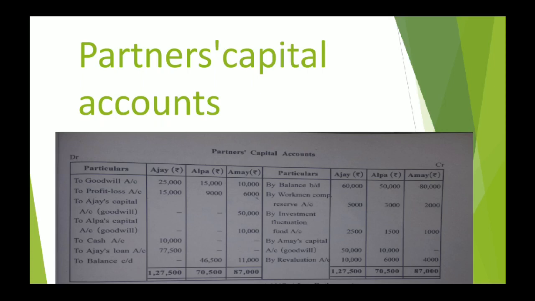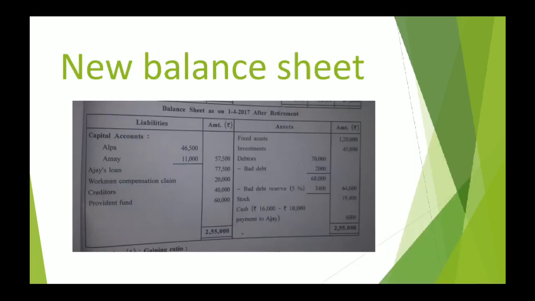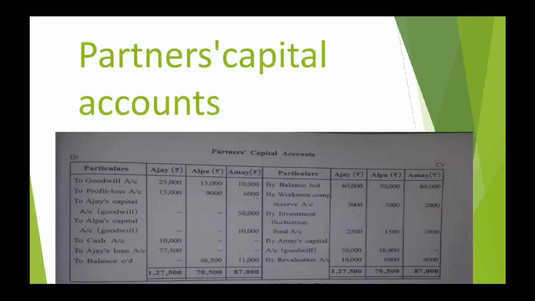Yes, the total of the debit side will be deducted from the total of the credit side, and the amount of difference, which is 46,500 and 11,000 respectively, will be written in the new balance sheet as the capital of existing partners. I hope you understand how we obtained this. Talking about the total of the retiring partner, it is very simple. The total of the credit side is 1,27,500.